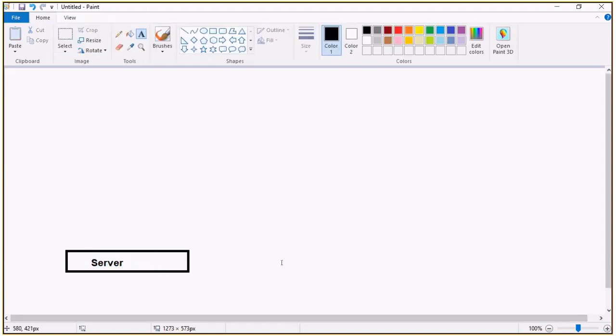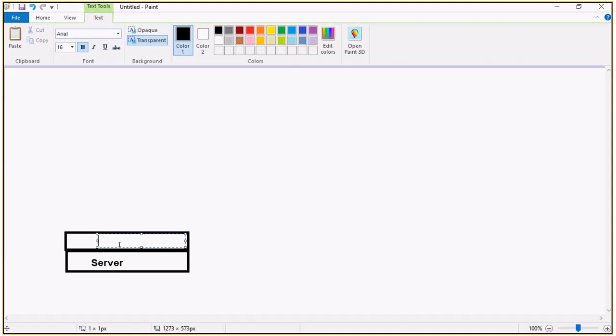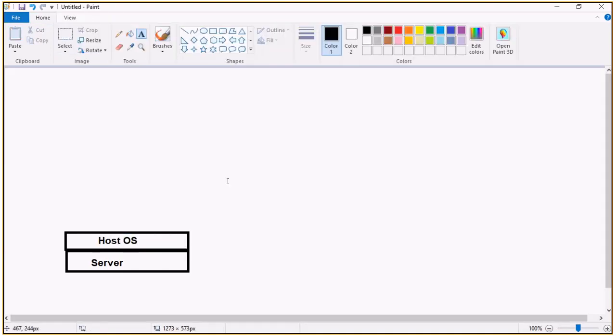You need to have one server. That server will have an operating system, right? So I'm going to have an operating system on top of the server. This is the computer that's going to host the virtual machines, so host operating system. And then this is how my system is.